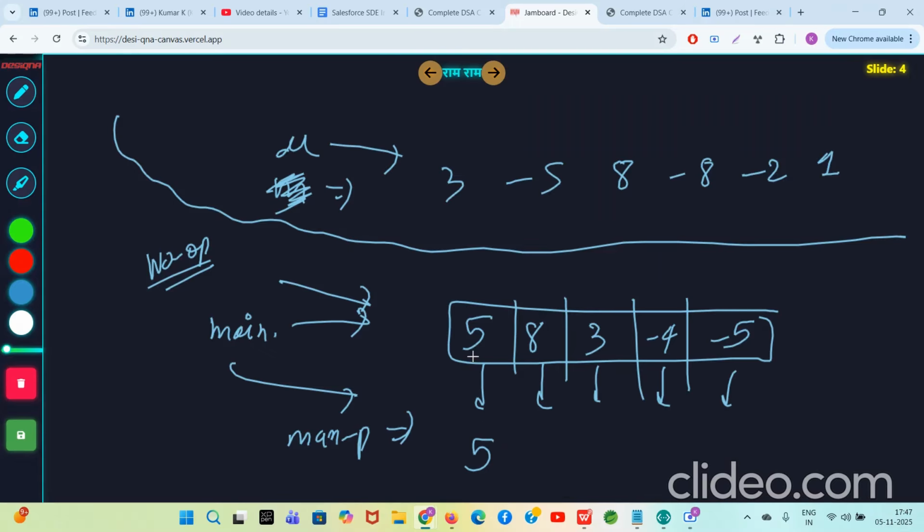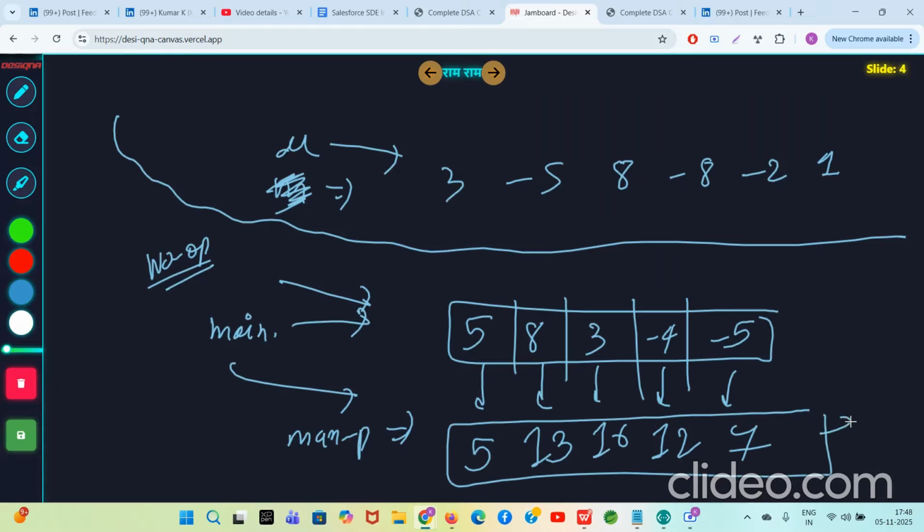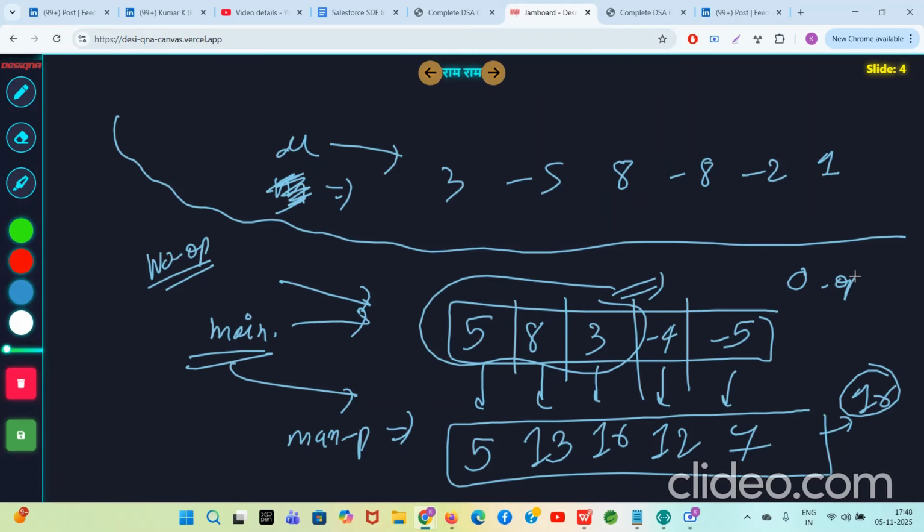At this location, it is 5 plus 8, 13. At this location, it is 13 plus 3, 16. Then 16 minus 4 is 12, and 12 minus 5 is 7. These are the maximum subarray sums, and the max of all of them is 16. So this is the maximum subarray sum for the main array if you do zero operations.